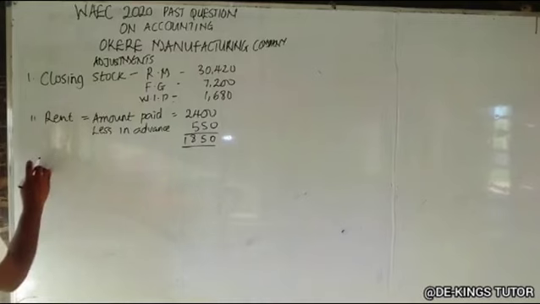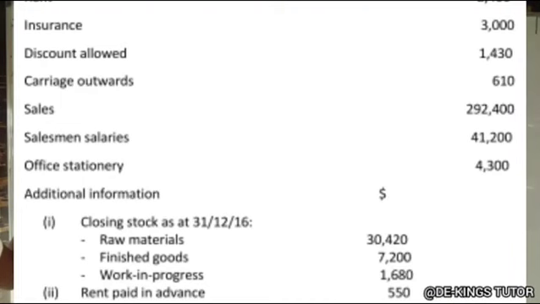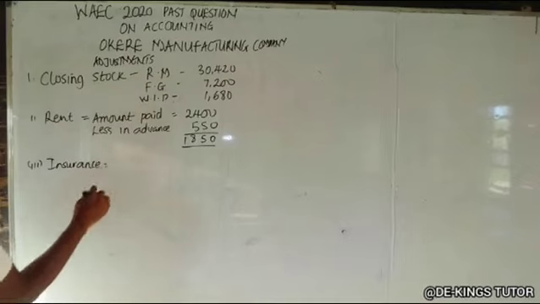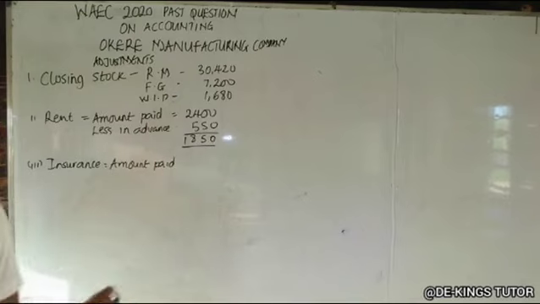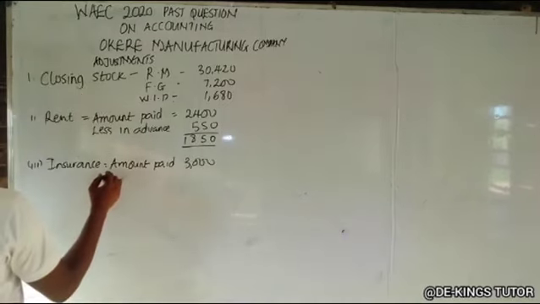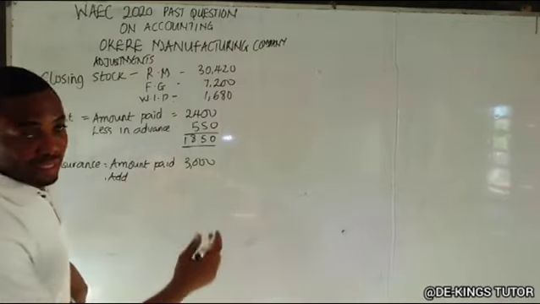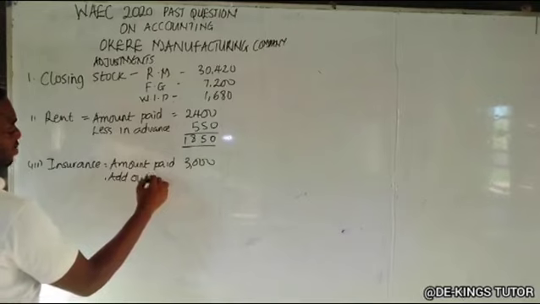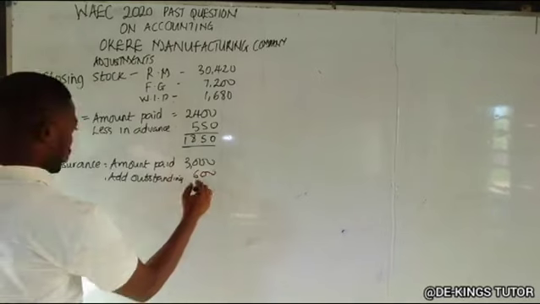So we have insurance, we have the amount paid, which was 3,000 before the additional information. Now they say it's outstanding, it means accrued. So we are going to add, accrued is added, while prepaid is less. So we add outstanding of 600. So what do we have? 3,600. Okay, the next one is office stationery accrued.